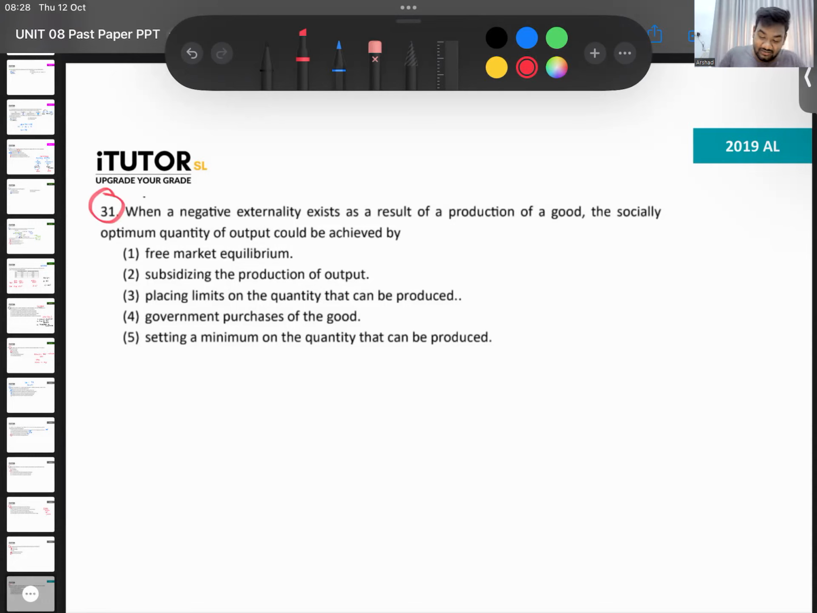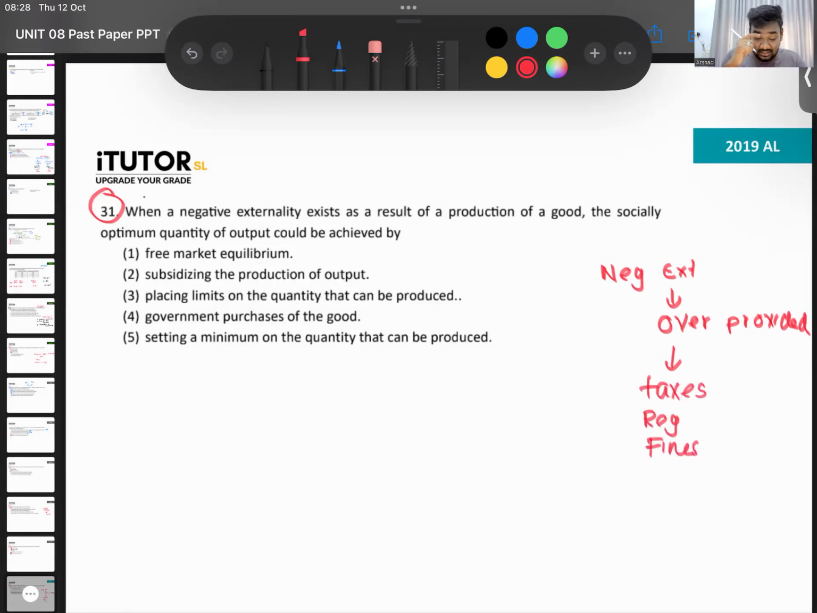Remember I told you, when there is a negative externality, what should the government do? Negative externalities are overproduced, no? They are overprovided by the private sector. What should the government do to bring this back to the social optimal level? They have to reduce. How can they reduce? We learned this earlier, no? So they can impose taxes, they can have regulations, they can put fines. There are different things they can do.